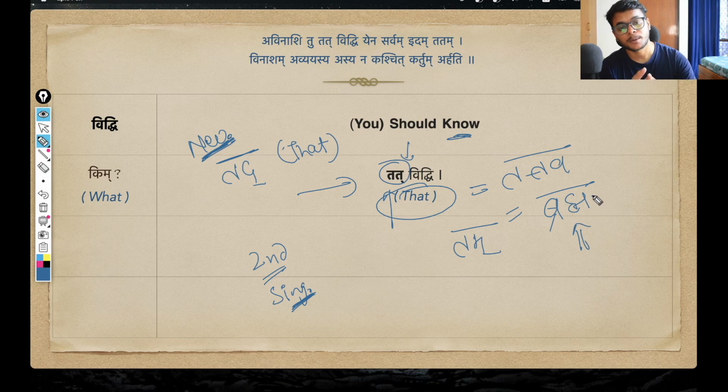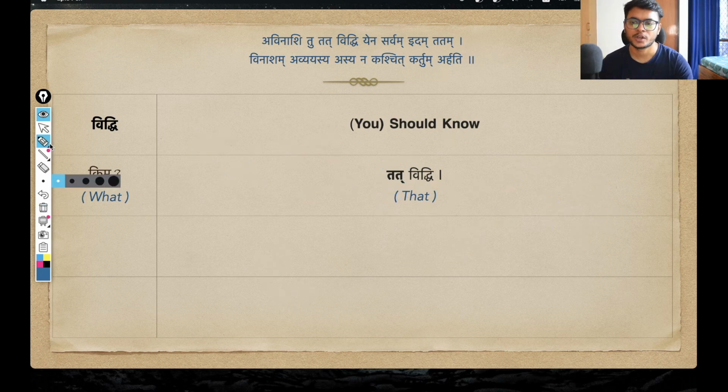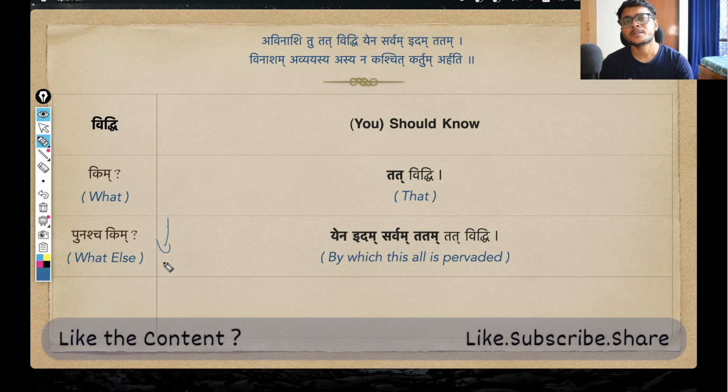This comes from this Pratipadika, Brahman. It is a neuter gender Pratipadika. Okay, so it makes sense that it is a neuter gender form here, Tat Vidhi. So I hope this is clear. And now I am again repeating this question that punascha came. That basically I am trying to say, what else? That okay, you should know that, but how else is this thing described in the shloka?